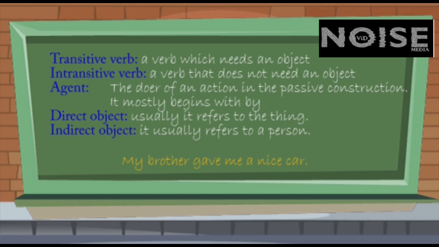Indirect object, it usually refers to a person. And now I'm going to give you a sentence. In this sentence, you've got both these objects. My brother gave me a nice car. In this sentence, a nice car is the direct object and me is the indirect object.